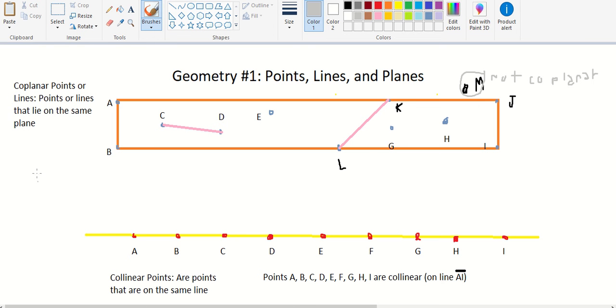Point L is collinear to B and I and K, but it's not collinear to A or J. J is collinear to K, A, and I, but it's not collinear to D. And D is only collinear to C. So they can all be coplanar, but not collinear. Okay? Just remember that. They can all be coplanar, but that doesn't mean they have to be collinear.